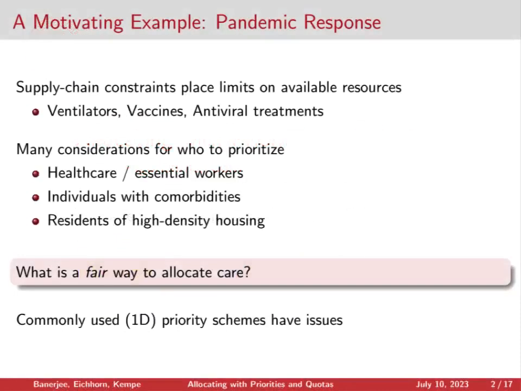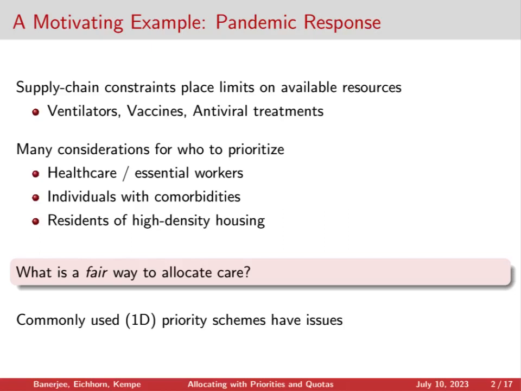To motivate our problem, let's think back to the response to the COVID-19 pandemic, where at various points, different constraints on the supply chain place limits on the number of available medical resources. We saw this first with ventilators and later on with vaccine doses and antiviral treatments. In light of these shortages, we were forced to grapple with who should be prioritized to receive this medical care.